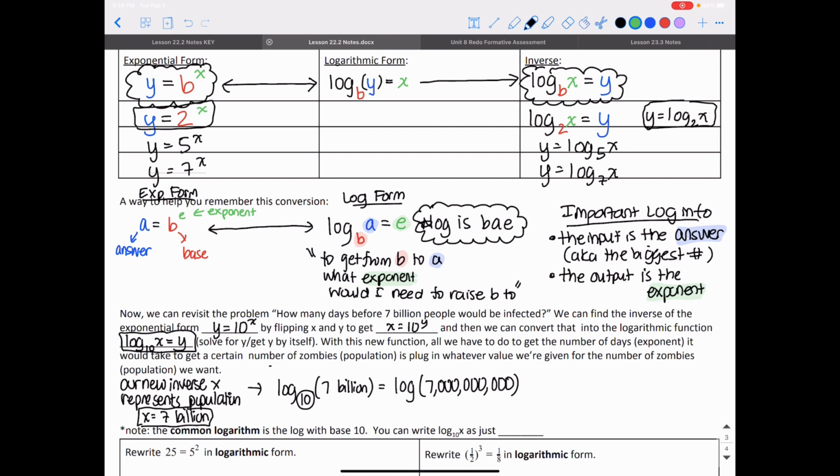Can you believe people are billionaires? That's crazy. Did you see how long it took me to write that number?